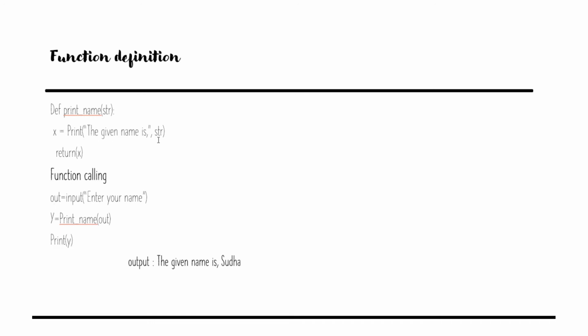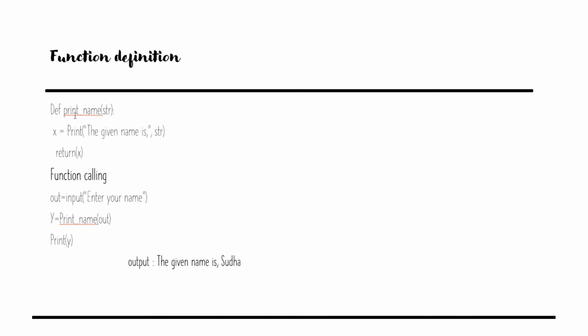Here it will print the name, and then return the same name as output to the calling function. In the calling function, we are accepting the name as input. To get input, we make use of the input statement, which is Python's input. Integer, float, string, any type of input you want to feed manually, you use the input statement. Using this input we get the name, and the name gets stored in a variable. Then we use the function.